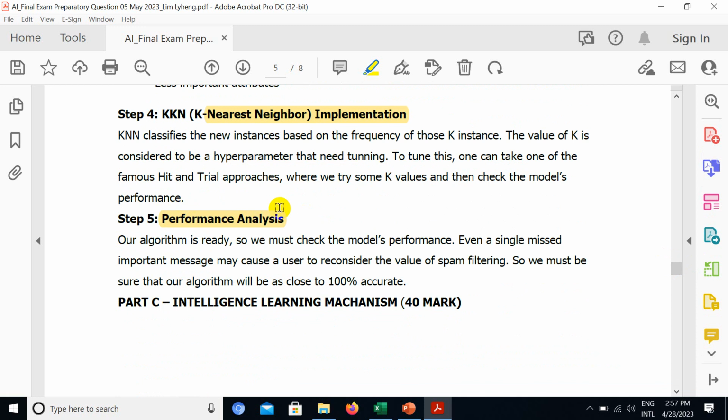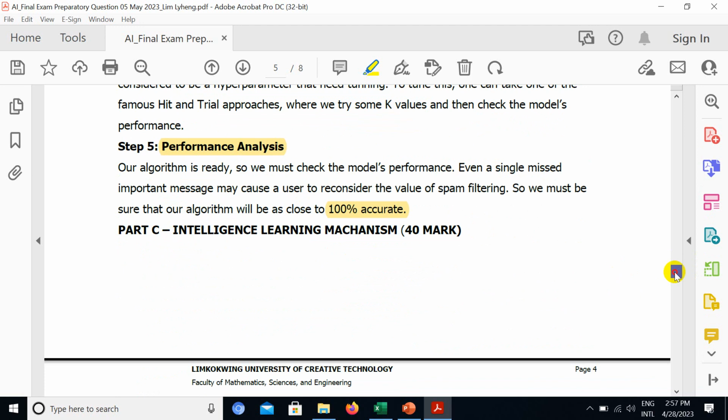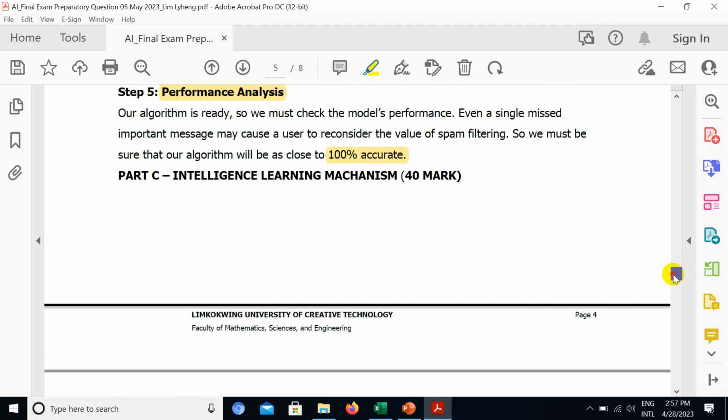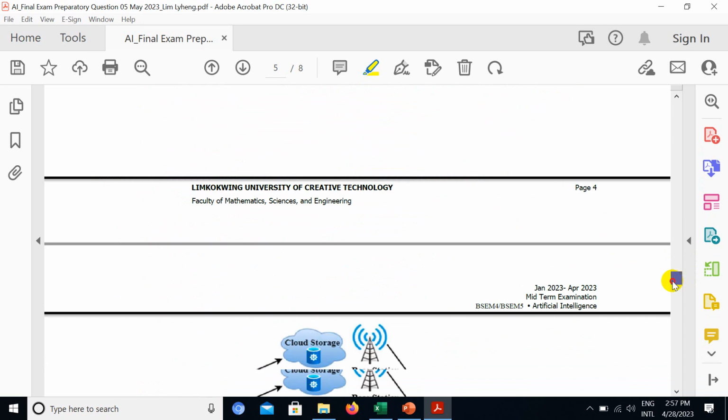After you complete all the steps, the final one is to make sure the system will work 100% accurately. This one we call performance analysis. And the final part is part C, the intelligent learning mechanism. This is going to be 40 marks.